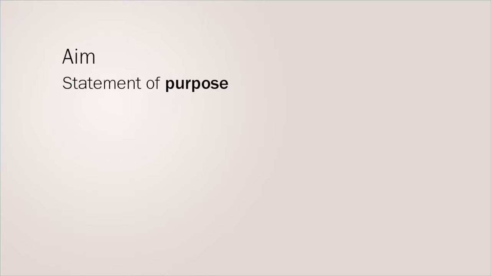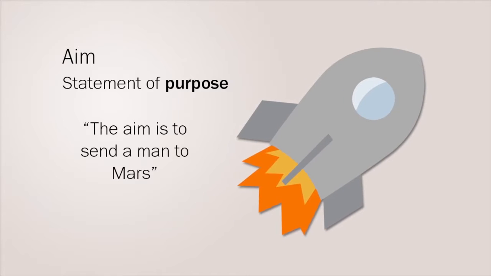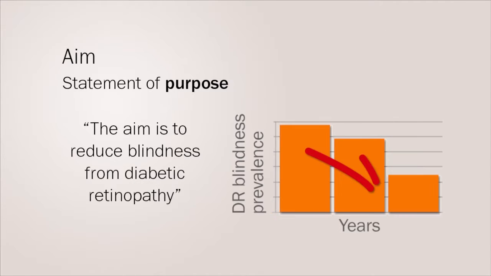An aim is a short general statement of the purpose of the plan. It explains why a project is needed. Aims make big statements like, the aim is to send a man to Mars, or the aim is to reduce blindness from diabetic retinopathy.